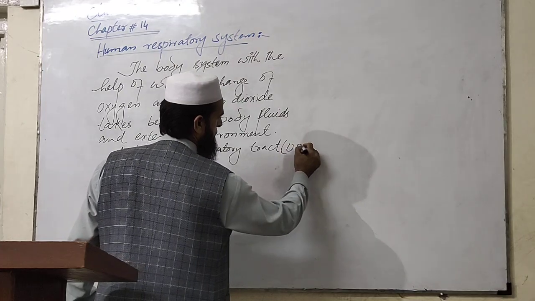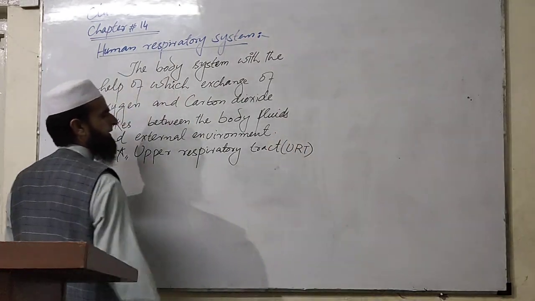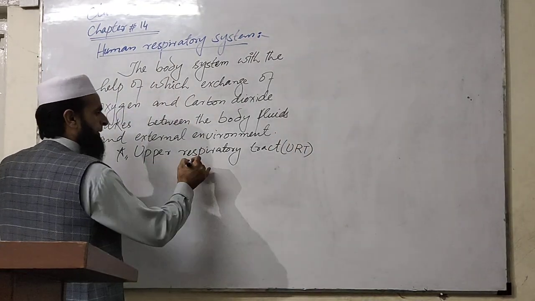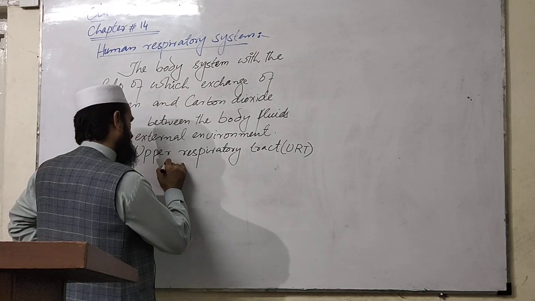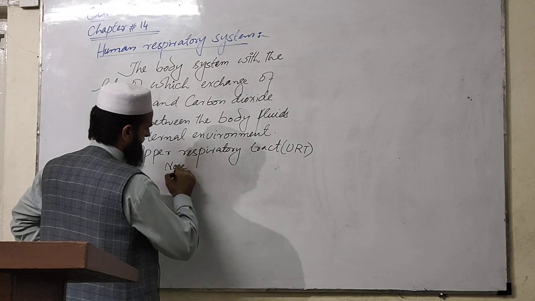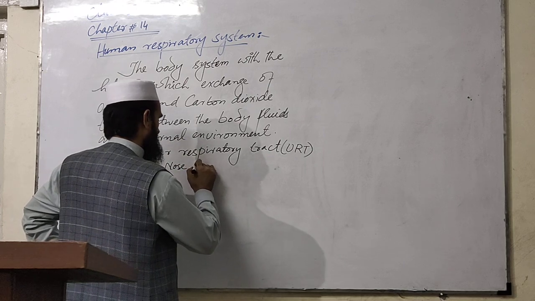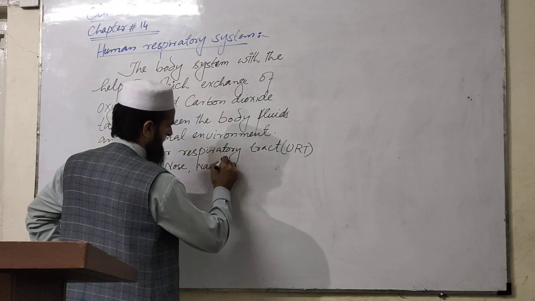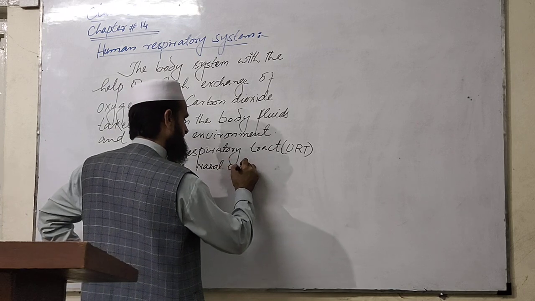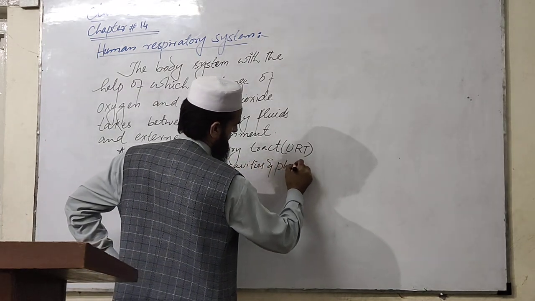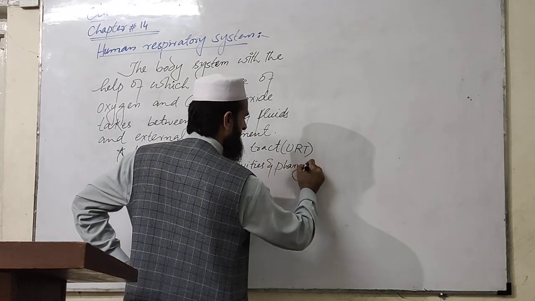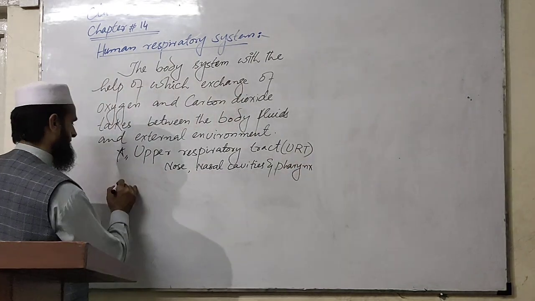The upper respiratory tract includes nose, nasal cavities inside the nose, and the pharynx. Below the pharynx is the lower respiratory tract.